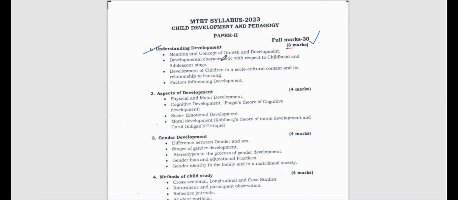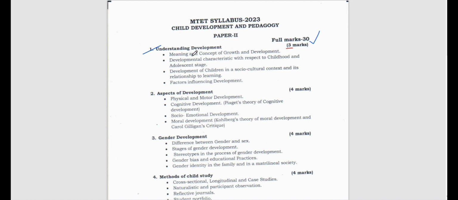When we study each of these subunits, it is very long and in very much detail, but it looks very simple, just one line, one sentence. For 3 marks, this unit is too much, but still we have to study. If you want to score 3 marks, you need to study this particular unit very nicely.